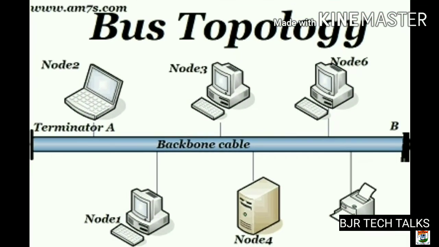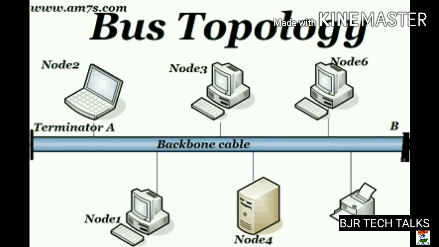At first, we will discuss bus topology. In this topology, all the nodes or computers are connected to a cable called the backbone cable, which can be seen in the picture. Since it is called a backbone cable, this is the main source to transfer or receive data. This bus topology is mainly used in local area networks. The advantages of bus topology are that it can be easily installed since it is connected to a linear cable, and also it requires less cable.